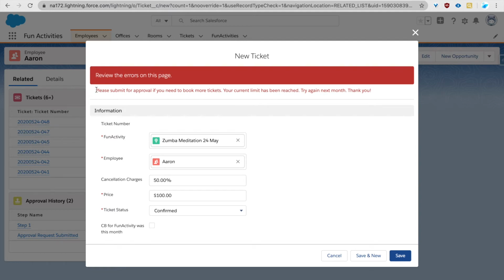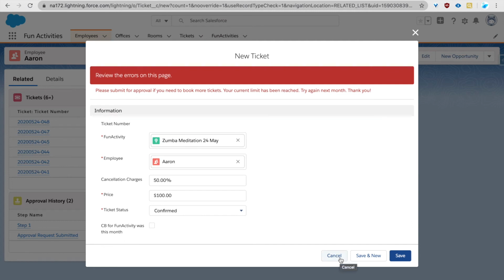He has to submit for an approval from his manager, and he does not want to ask his manager for anything this time. His manager is already angry at him, so he has no other option but to cancel it.